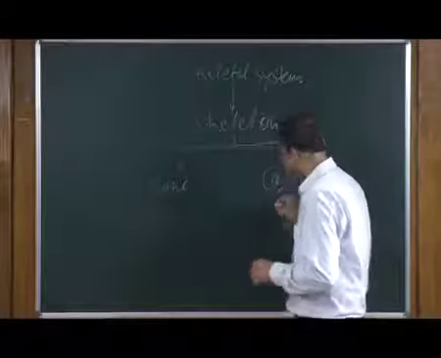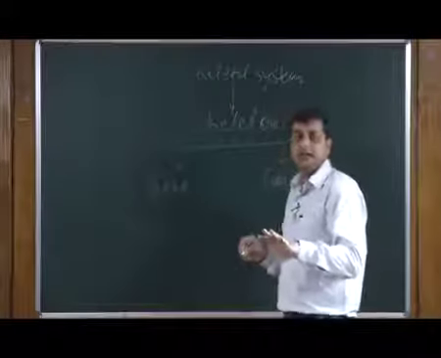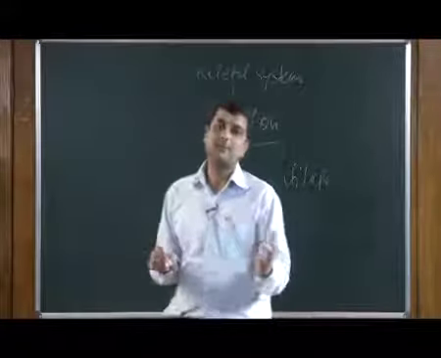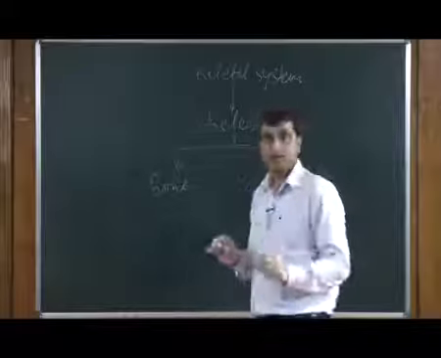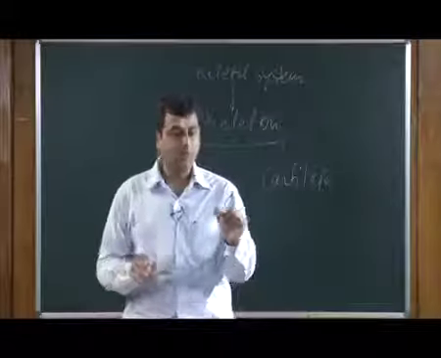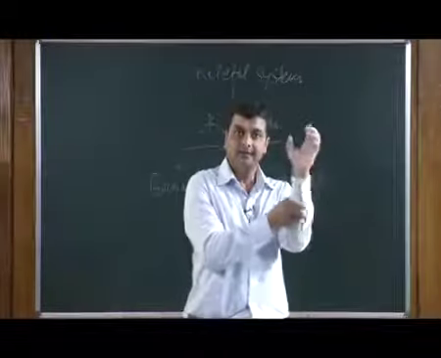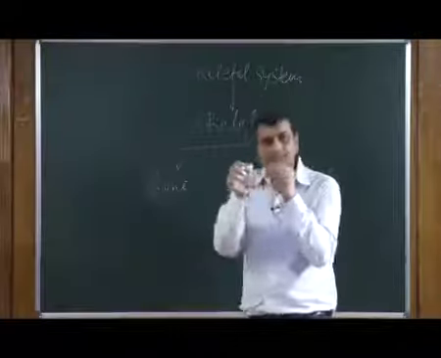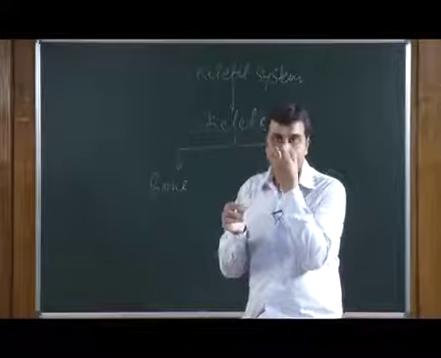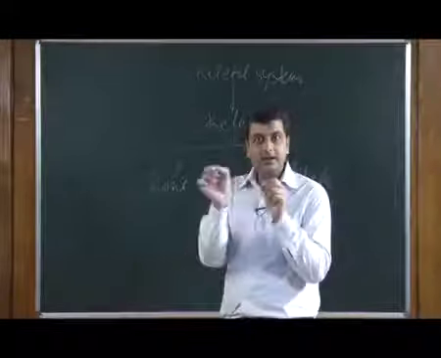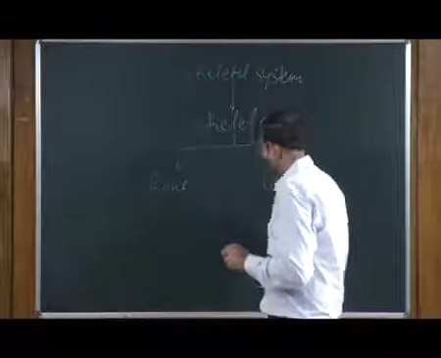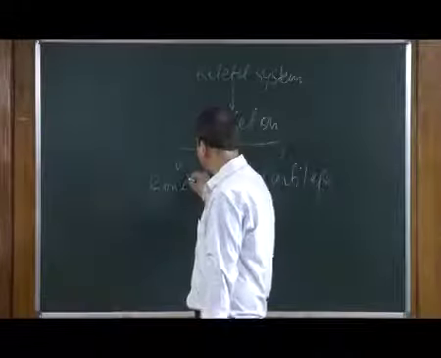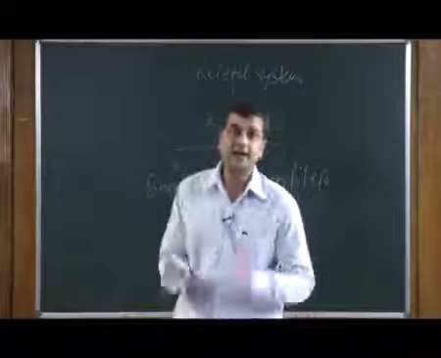Now, cartilage is another very important structure. These are not bone, but we will see the difference between bones and cartilage in a while. For now, one simple example: this is bone, the hand, this is bone, but this is cartilage. This cartilage is a little flexible, and this one is also cartilage. This flexible area is what we call cartilage, and the tough, hard portion is what we call bones. So, bones and cartilage are entirely different.